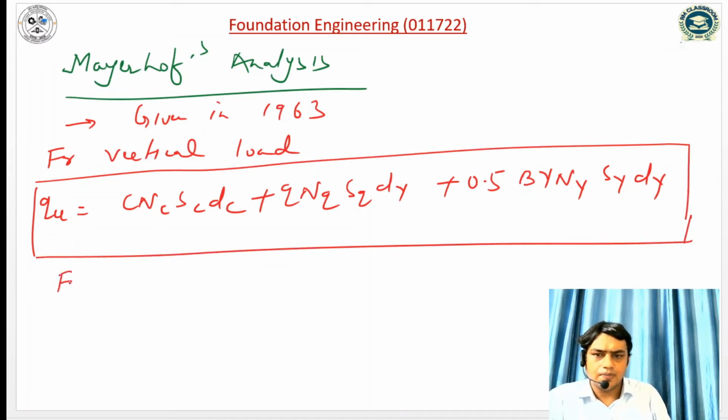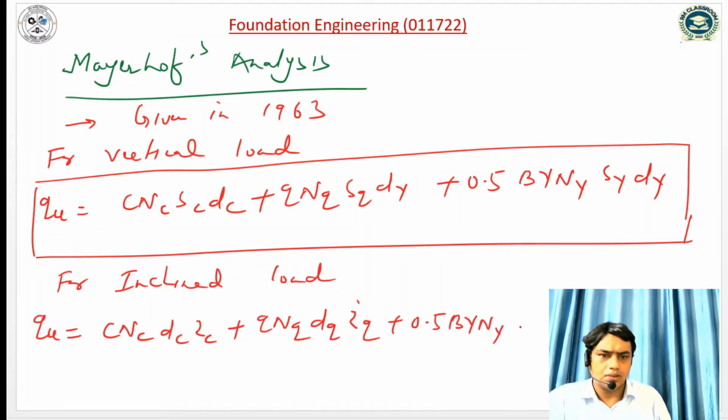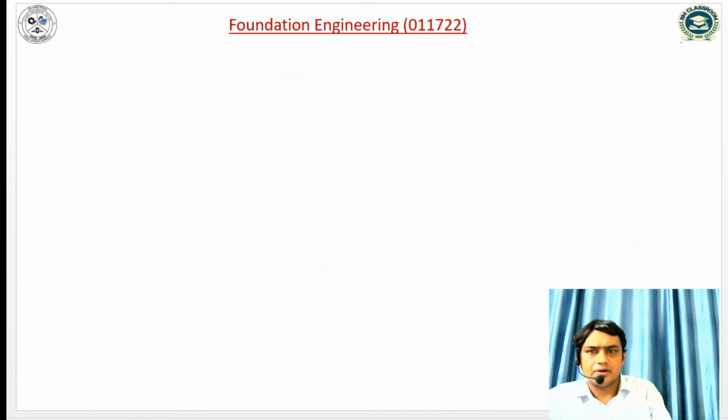Similarly, for inclined load, the ultimate bearing capacity is given by c Nc dc ic plus q Nq dq iq plus 0.5 B gamma N gamma d gamma i gamma. So this is for the inclined load. And as I already discussed, dc, dq, d gamma and ic, iq, i gamma are the depth factors and inclination factors respectively.